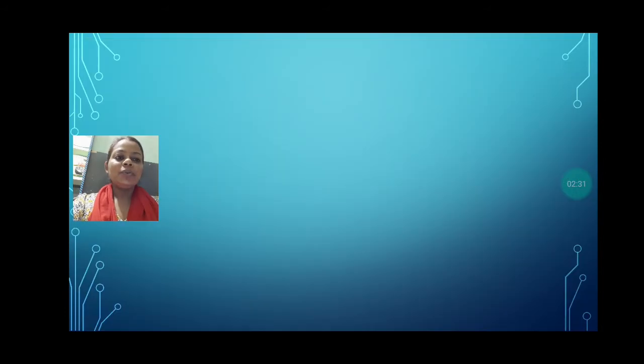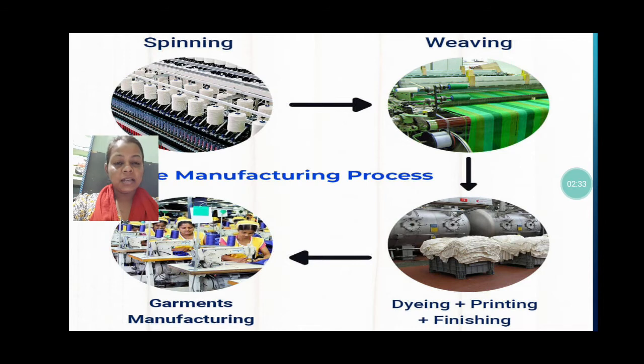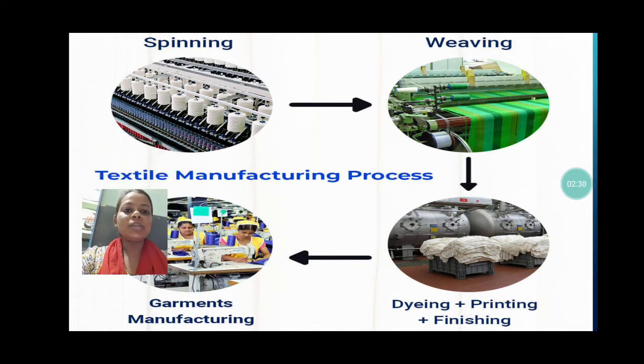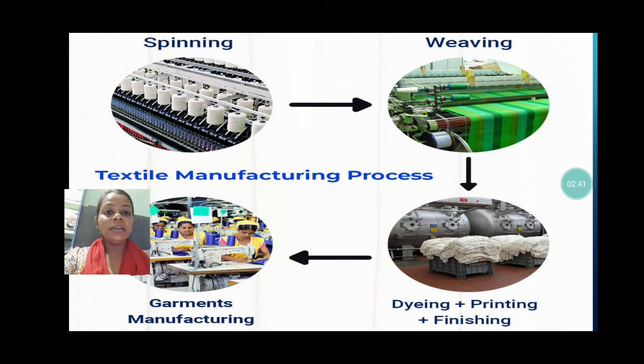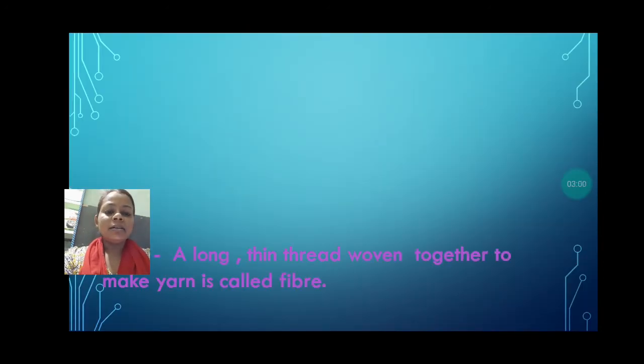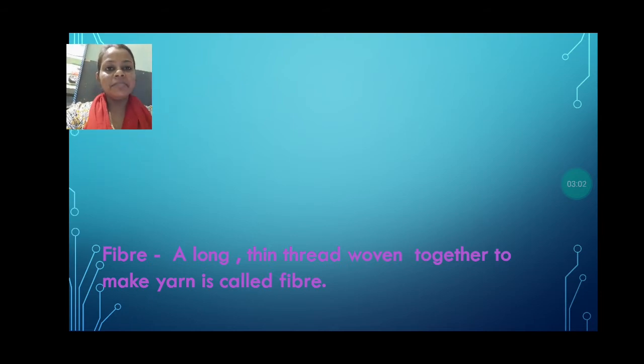Okay, next what we are going to learn in this chapter, which is very important, is how these clothes are manufactured. Okay, these clothes are manufactured in different processes. First, spinning process is there, then weaving process is there, then we dye the clothes to give the beautiful color, and finally they are stitched. Okay, and after that that cloth is ready to wear. So that's it. Now we are going to discuss definitions. Okay, definitions related to this chapter.